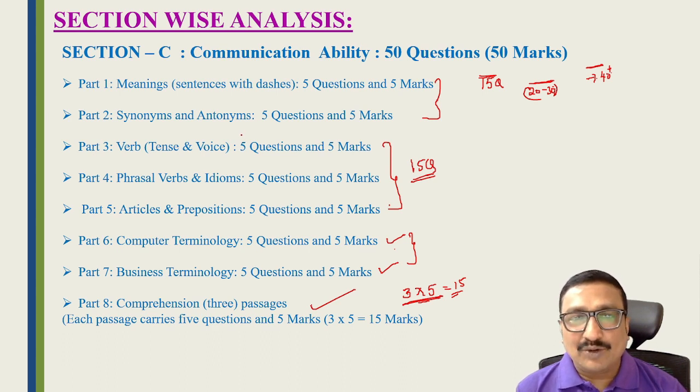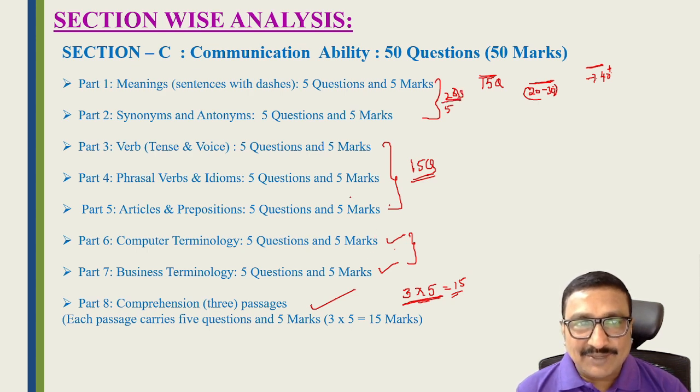If you are very good in English medium and have studied all the vocabulary properly, you can get 5 questions. My suggestion is, don't give importance to synonyms, antonyms and meanings. If you have basic knowledge, at least you can get 2 or 3 questions, right?